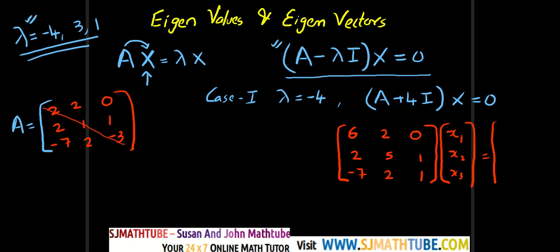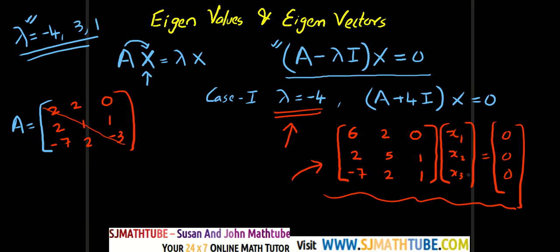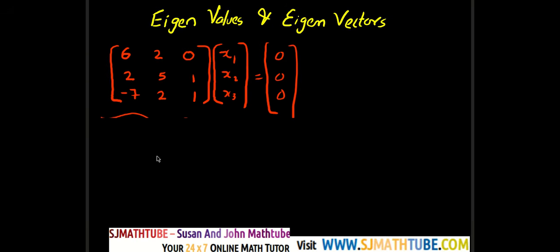And the right side is equal to 0, 0, 0. Now look at this. The guarantee is we found lambda in such a way that this homogeneous system will give us infinite solution, not the trivial solution, infinite solution. So we are already aware that we are going to get infinite solution here.